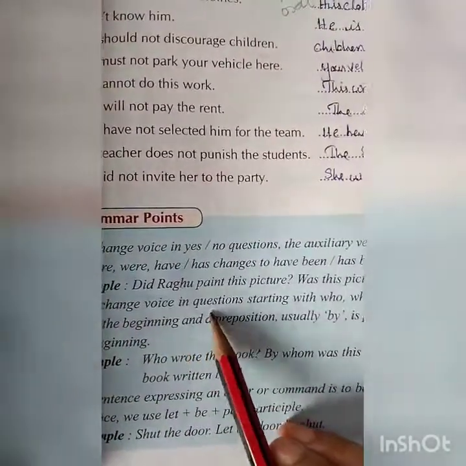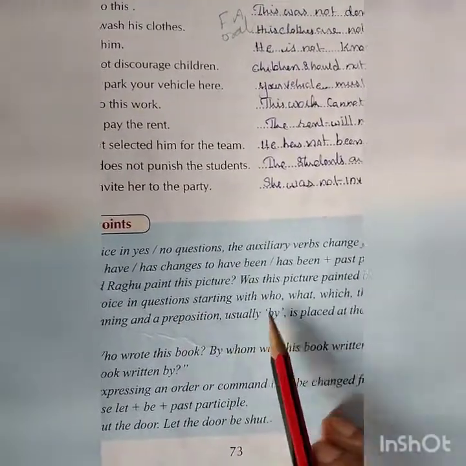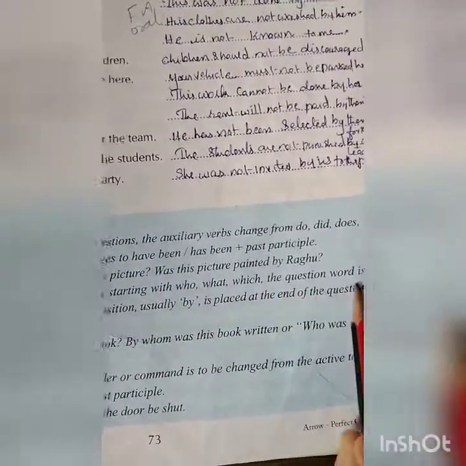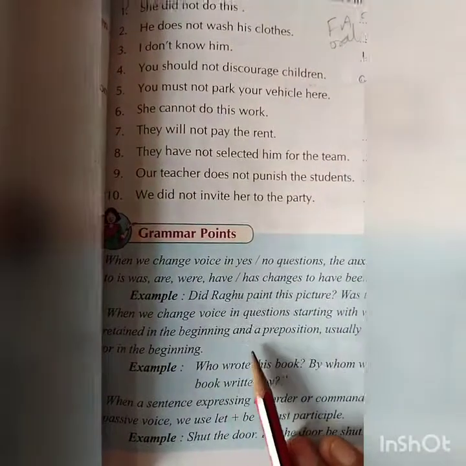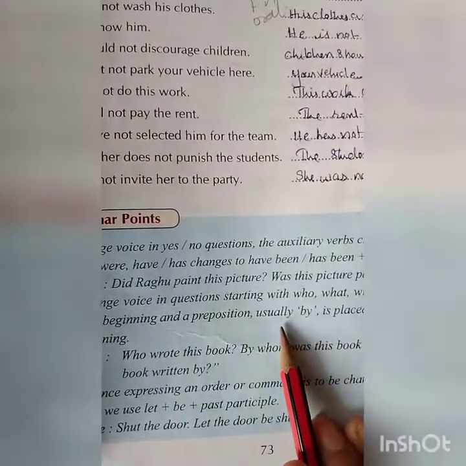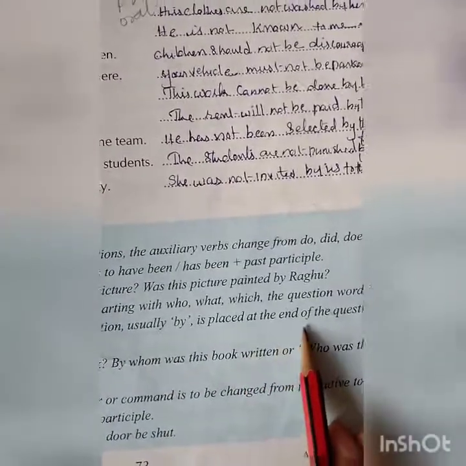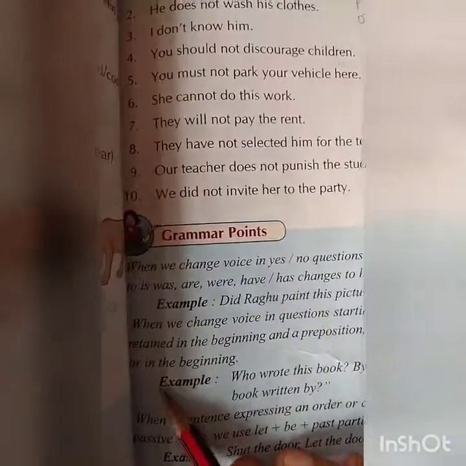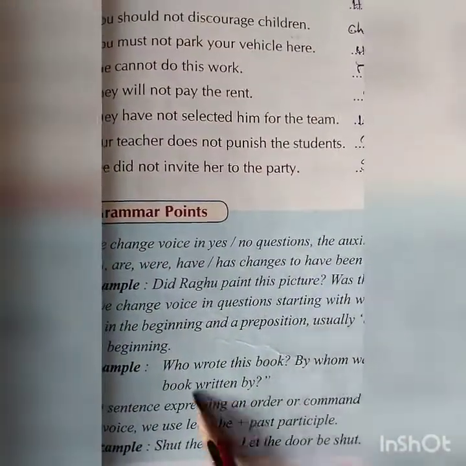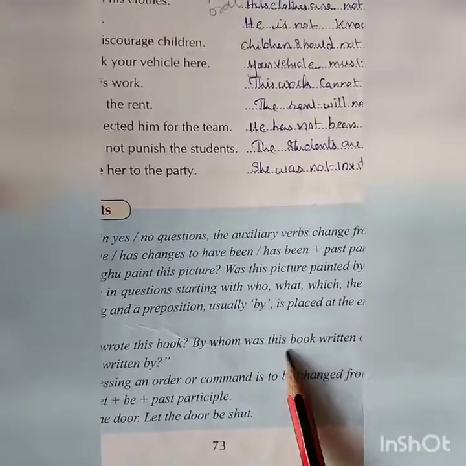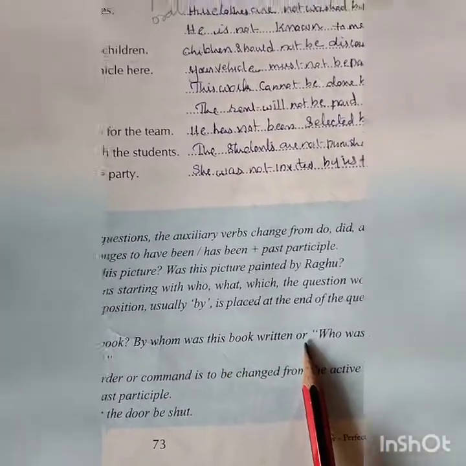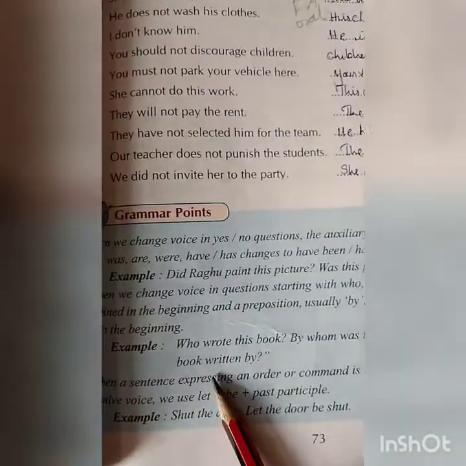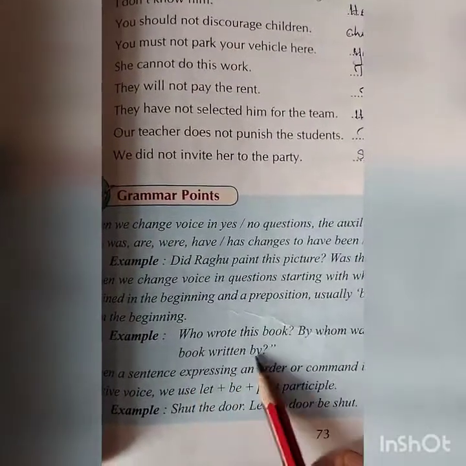We can change voice in questions starting with who, what, which. The question word is retained in the beginning and a preposition, usually by, is placed at the end of the question or in the beginning. Who wrote this book? By whom is this book written? Or you can say, who was this book written by?